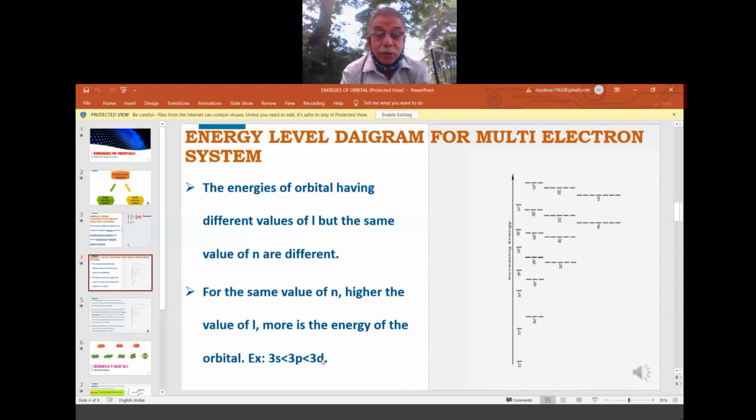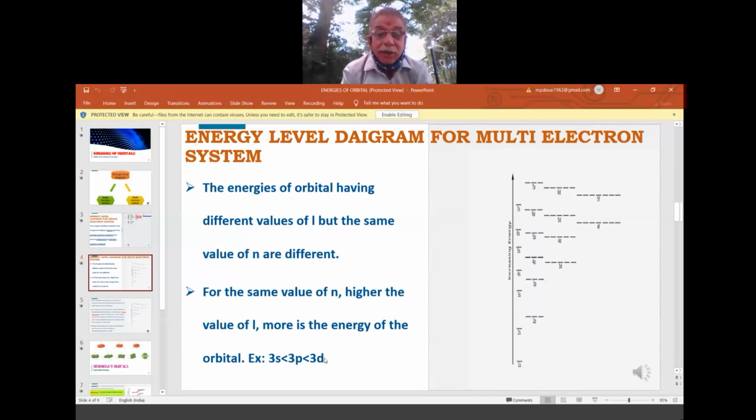So for s orbital L value is 0, for p orbital L value is 1, and for d it is 2. Keeping the n value the same, the L values are different. That is the rule here. So for the same value of n, in which case is L higher? d, because the value of L for d orbital is 2.